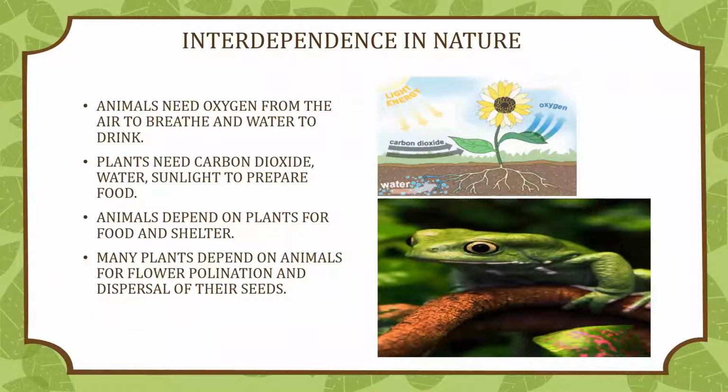Animals need oxygen from the air to breathe and water to drink. Plants need carbon dioxide, water, and sunlight to prepare food. Animals depend on plants for food and shelter. Many plants depend on animals for flower pollination and dispersal of their seeds. That is why we say that there is interdependence in nature.